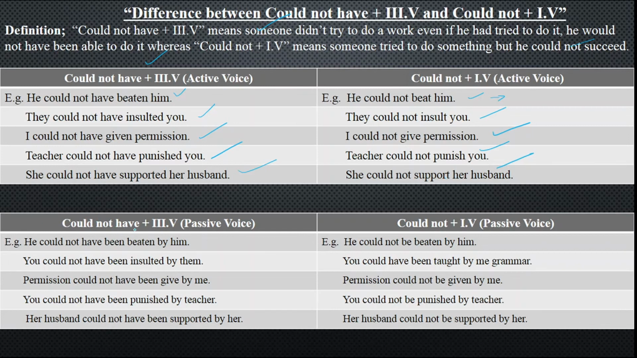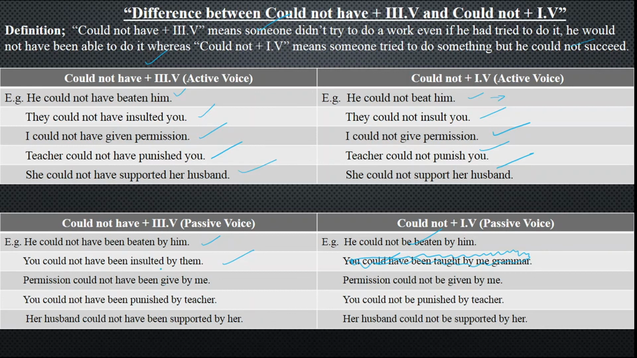And the same sentences we have changed into passive voice. Meaning is same. He could not have been beaten by him. He could not be beaten by him. And in the same way, you could not have been insulted by them. You could have been taught by me grammar. This sentence hasn't been written, somehow that is not written and changed for you people. Not the same. And they could not be. You could not be insulted by them. This is the passive.